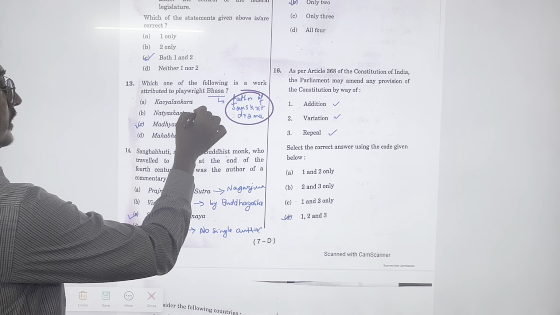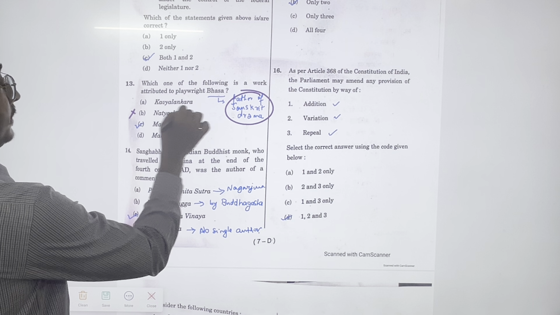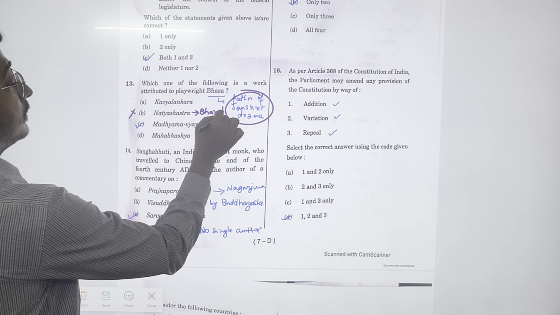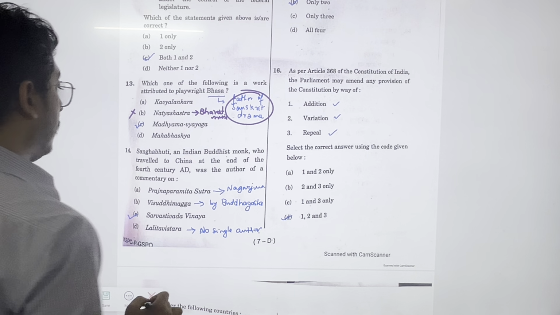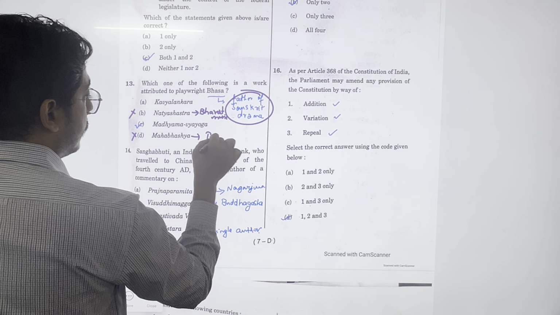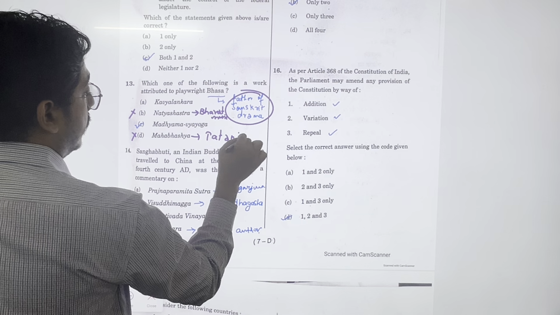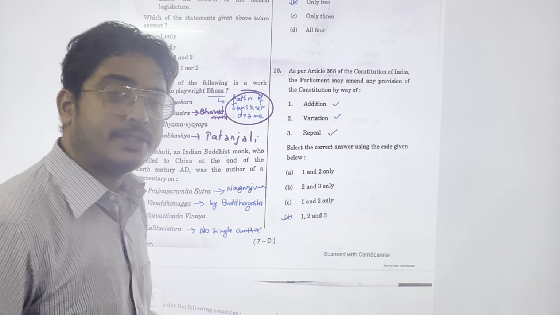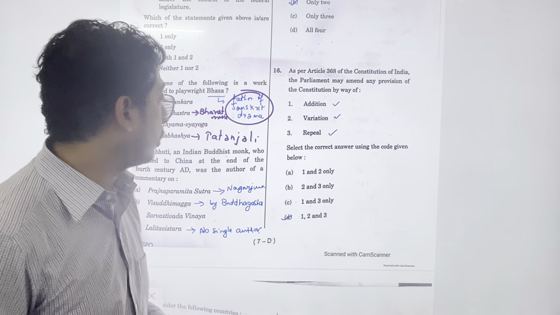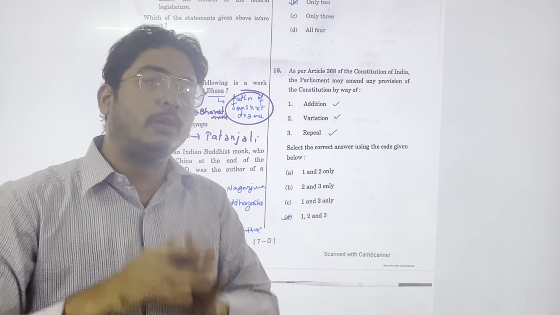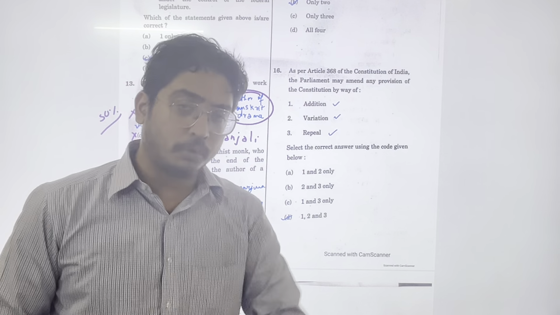Now Natya Shastra is by Bharat Muni, so we can cancel this. Mahabhashya is by Patanjali. Now these two are very famous, Natya Shastra and Mahabhashya. This is normal ancient history topic. But again 50% you can solve, 50% you do not know, because Kavyalankara and Madhyama Vyayoga are very difficult to know from normal notes or normal books also.